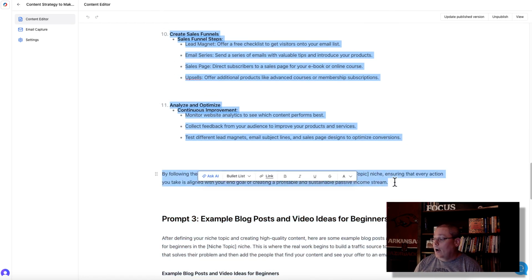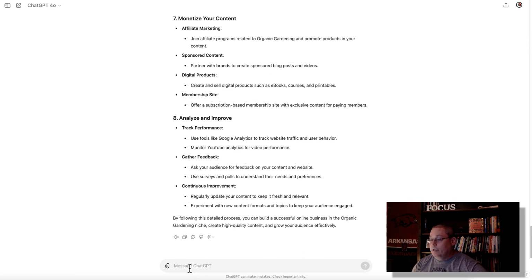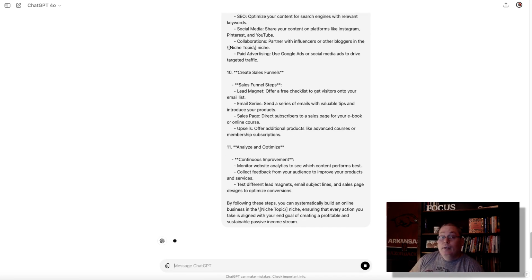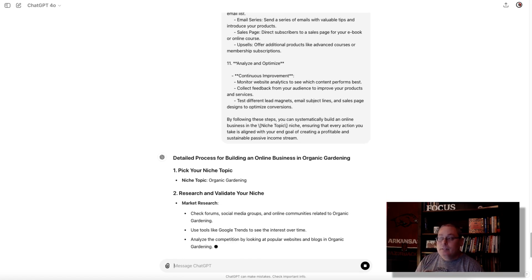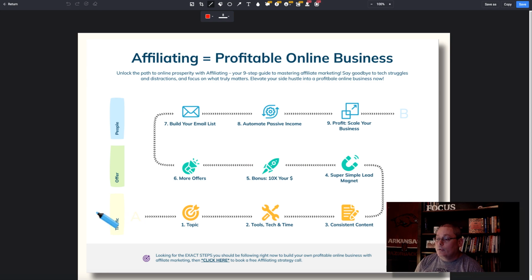And we're going to copy this and put this in ChatGPT. And remember, over in ChatGPT, we're talking about organic gardening, and we have all the steps there to do the first step under prompt 1, the detailed process of building an online business. After we have this, understand this is of the utmost importance. First, you have to solidify the fact that you need traffic and you have to pick your topic. Then understand the tools, the technology, and the time required to do what we're doing right now, and then create consistent content.